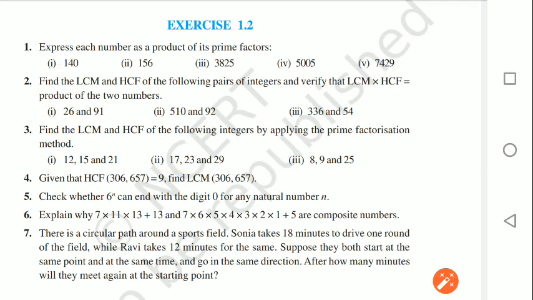So these types of questions you must try. That's all for today. Thank you, students.